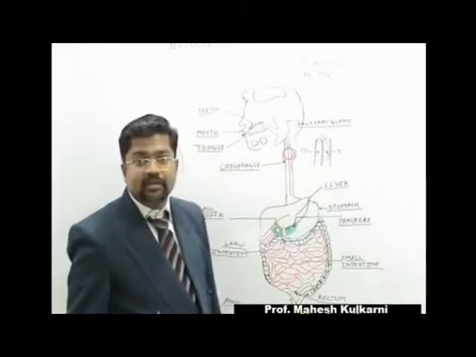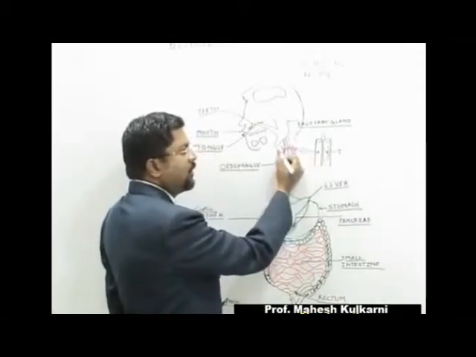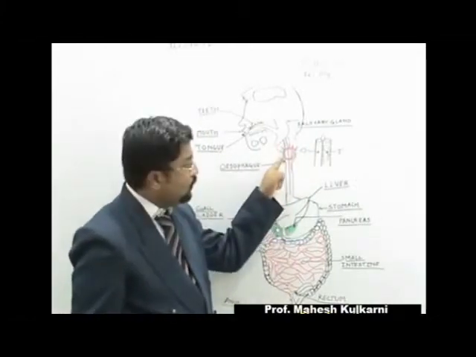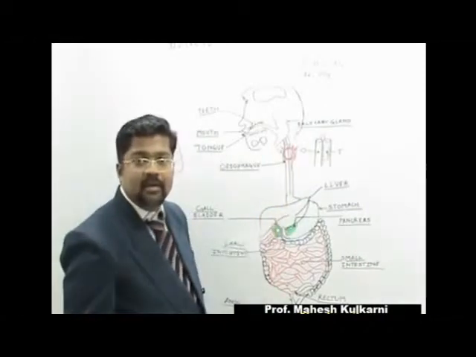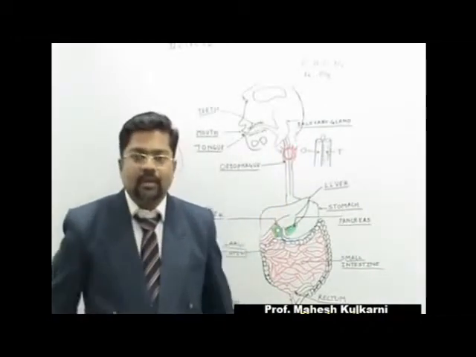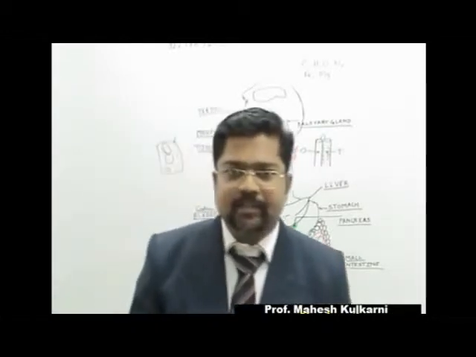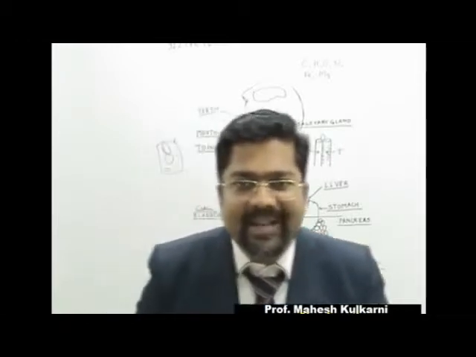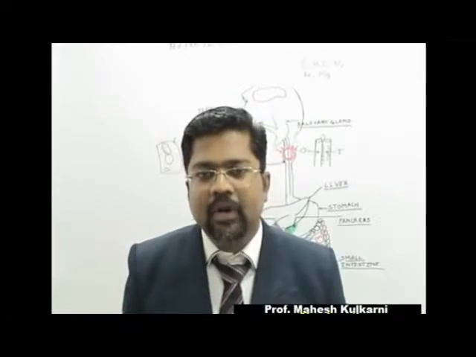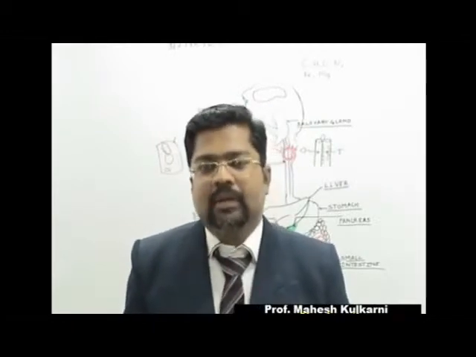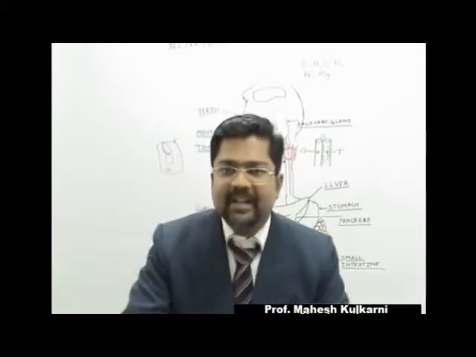Some swelling is there on the oesophagus, pressure is applied from this direction, and this food, now food lumps, start moving in a downward direction till the stomach. This motion of food in the oesophagus we call peristalsis. Remember the word peristalsis. This word is very common if you are learning about body anatomy. Again and again we have to use this word, peristalsis.